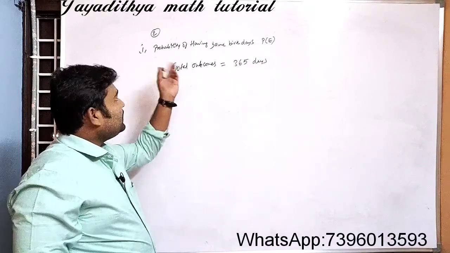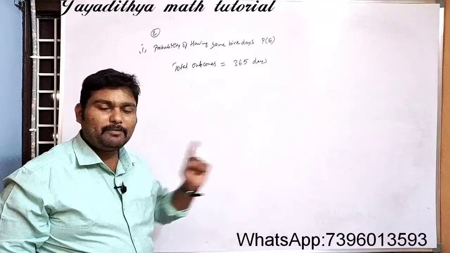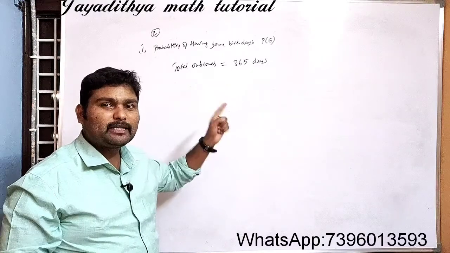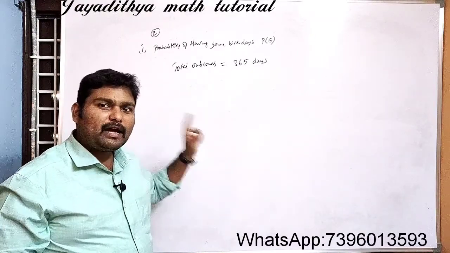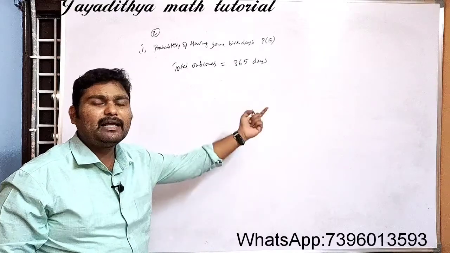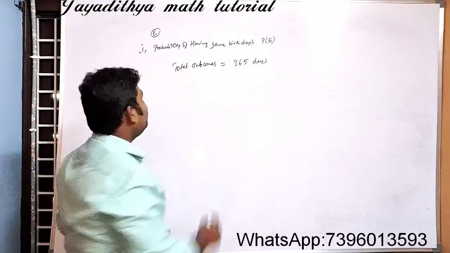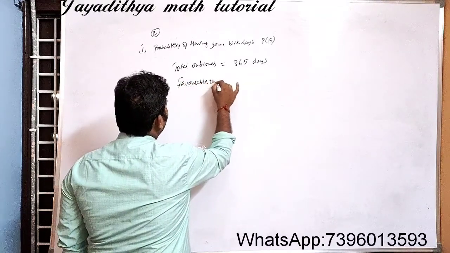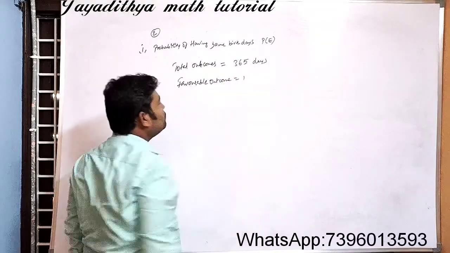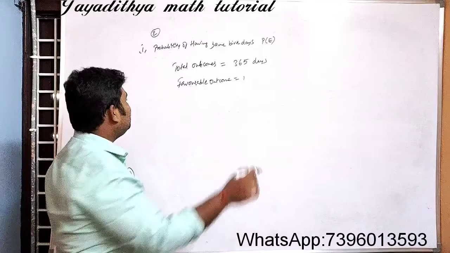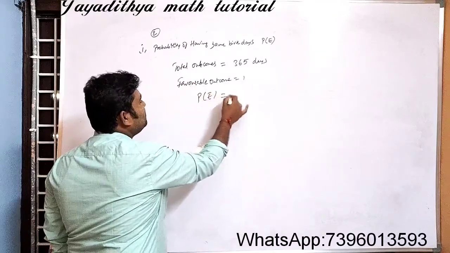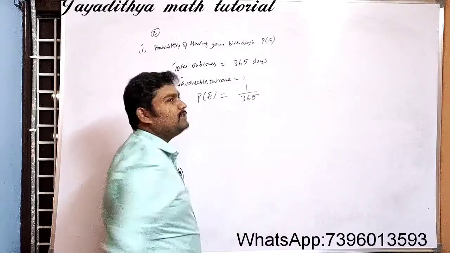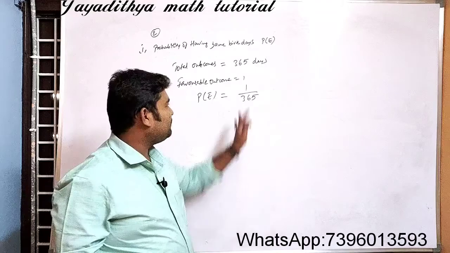In that, both of them must have the same birthday. That means only on one day it will be possible. Only on one day they should have the same birthdays. That is, the favorable outcome will be only one out of the 365 days. On any one day they can have the same birthdays, right? So here the favorable outcome is equal to 1. Now you tell me, what is our probability of an event, that means having the same birthdays? That is simply 1 by 365. That is your answer.